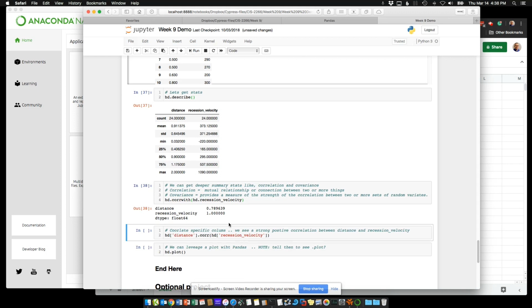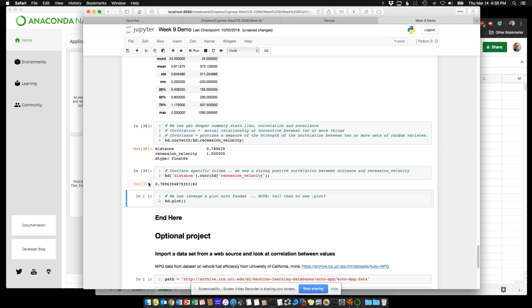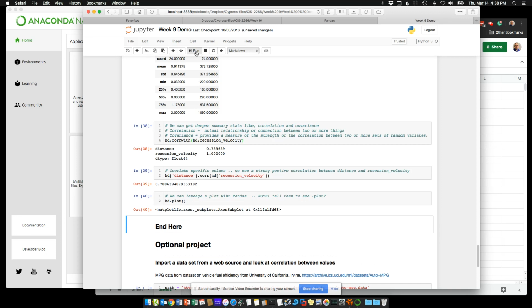So we can do regression analysis upon this, or pick out specific items to do regression analysis upon. In this case, we want to correlate. Do we see a positive correlation between distance and recession velocity? And there's a strong 0.78, or 78%, correlation with velocity, or even just run a plot against this.